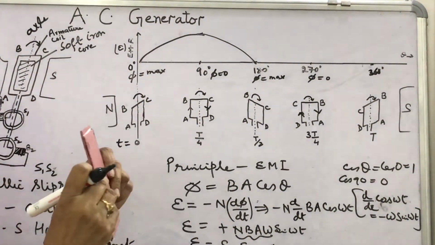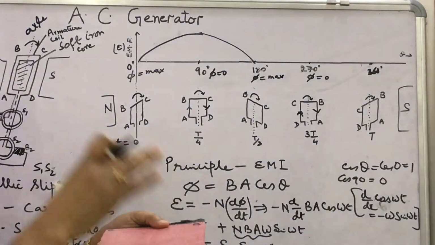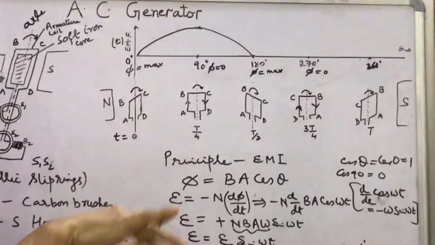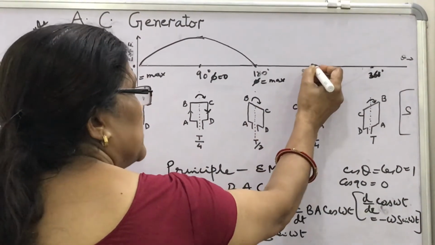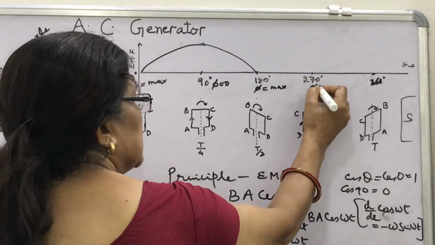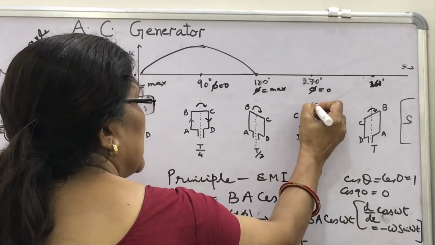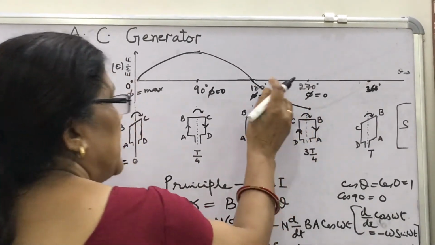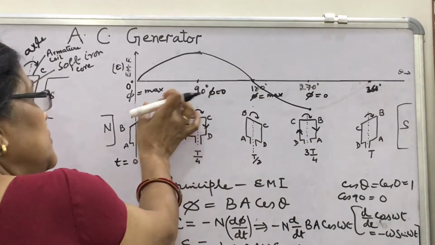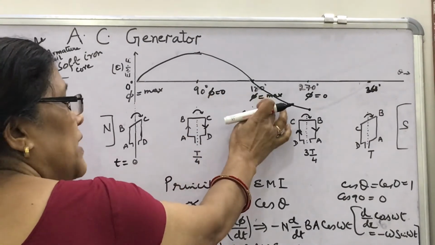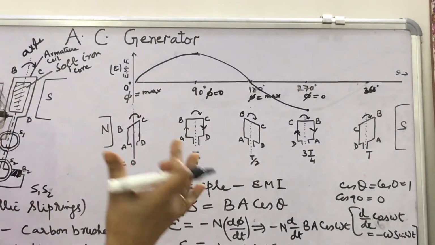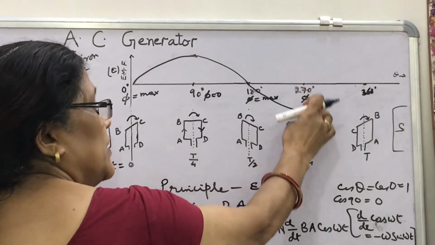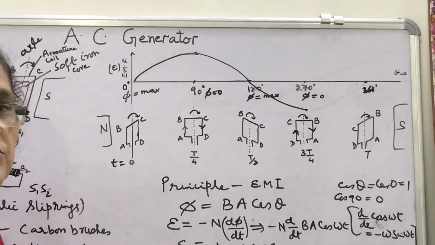But since AB is going downward, the current will be maximum, but in the reverse direction. So suppose at 270 this is the maxima, the same maximum. We will see why the same maximum, because from maximum to 0 and 0 to maximum we have the same number of field lines changing, so the same amount of induced EMF is produced.